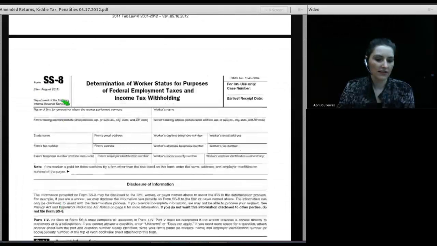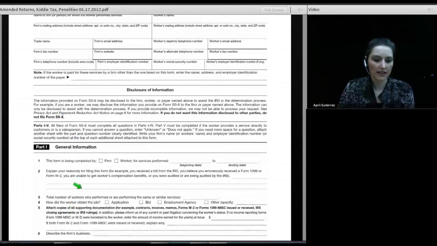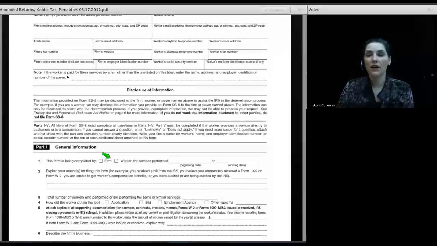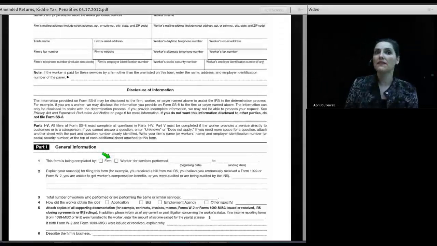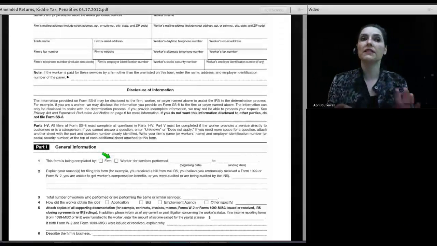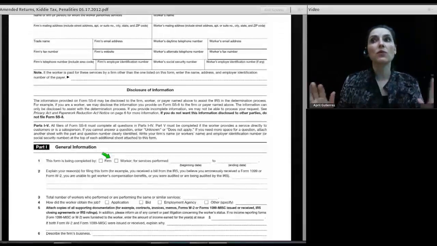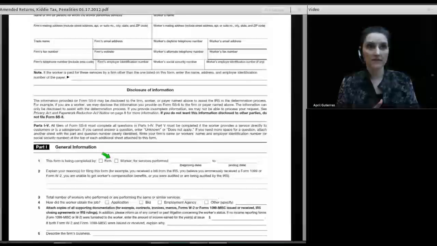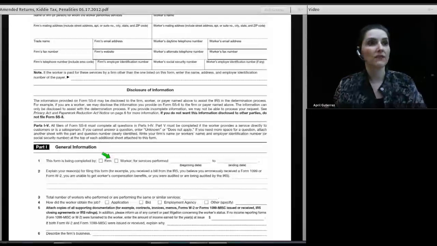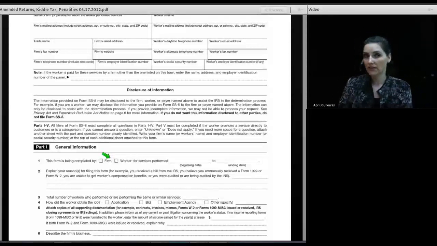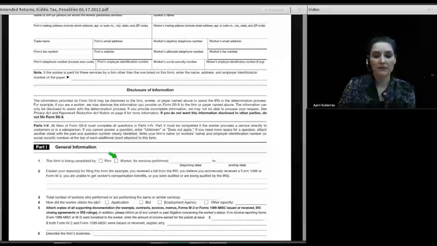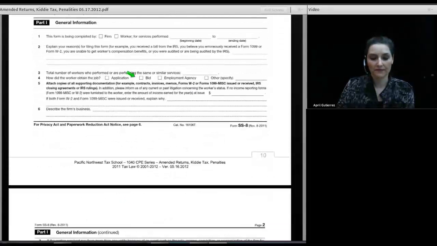And here is the SS8. So let's just take a look at what it is asking for. Firstly, it says who is filing the form? The firm or the worker, because either one can file it. Now, a firm might want to be careful. Maybe they think that they could be in a situation where they have independent contractors, but they're worried someone's going to come along and dispute it. So ahead of time, they actually file for a worker determination with the IRS. They could do that. But I would bet that most of the time it's workers who file the form.